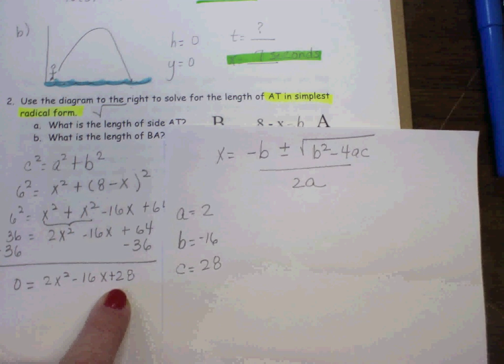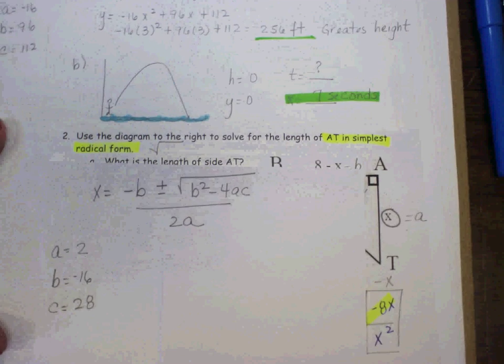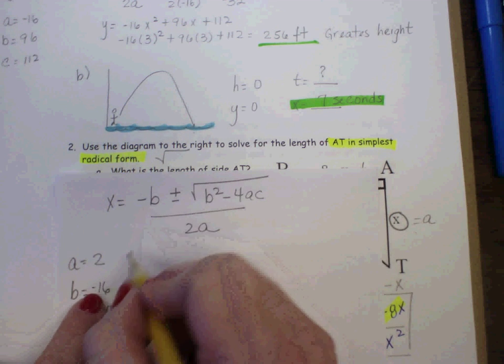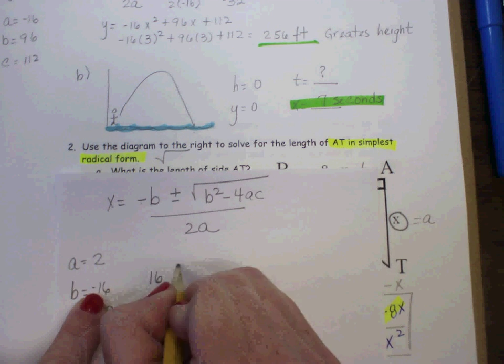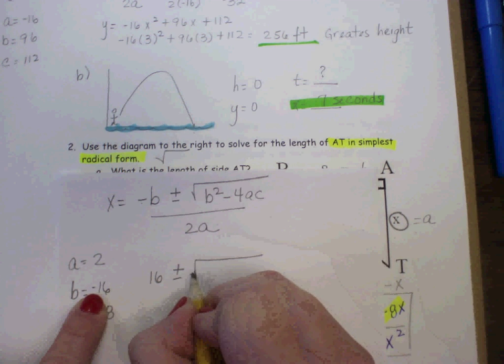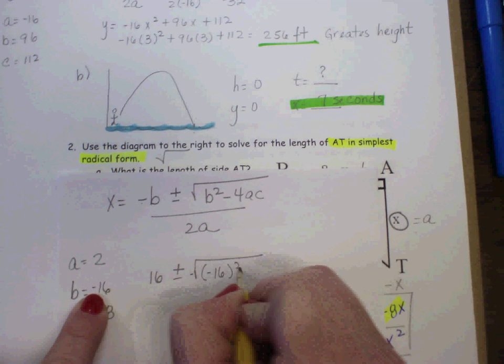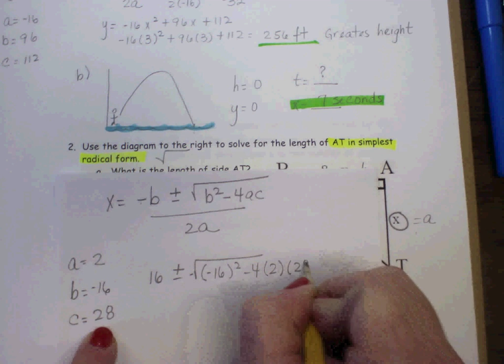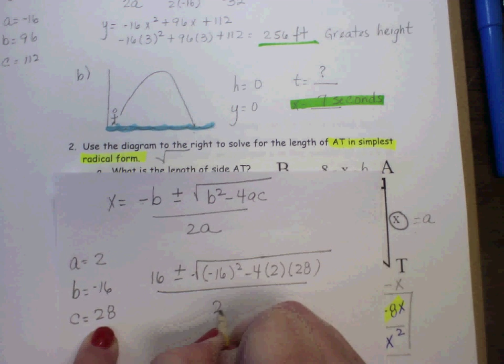So let's start plugging in. All right, so then this becomes negative times a negative, a positive 16, plus or minus the square root of negative 16 squared minus 4 times a, which is 2, times c, which is 28, divided by 2 times 2.